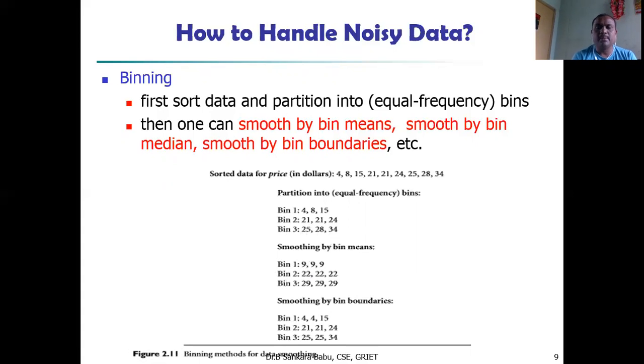Then smoothing by bin boundaries. Take the bin boundaries. Here in bin 1, the boundaries are 4 and 15, lower boundary 4 and highest boundary 15. So each value is replaced with whichever is nearer to that particular boundary. So replace that value: 4, 4, 15. Then 21, 21, 24. Like that, with the bin boundaries, we can replace.